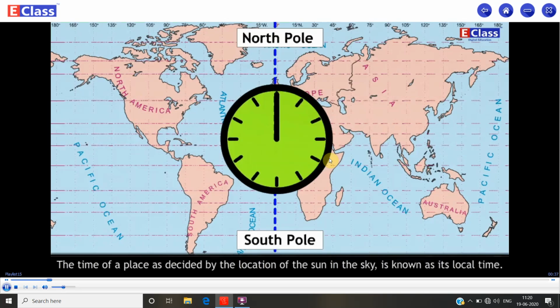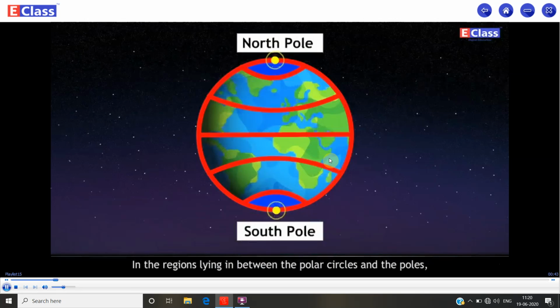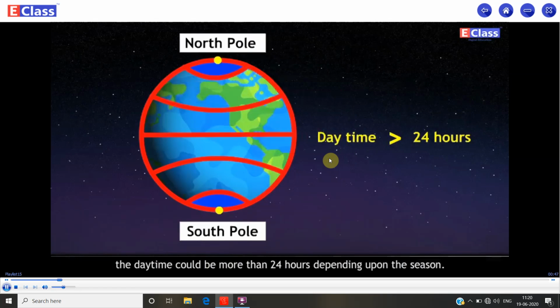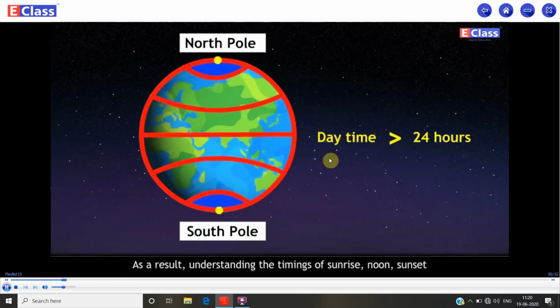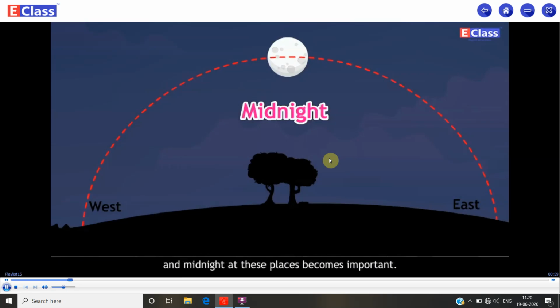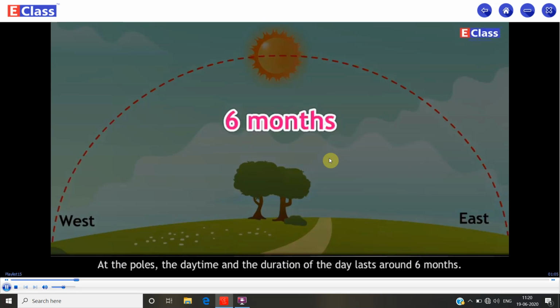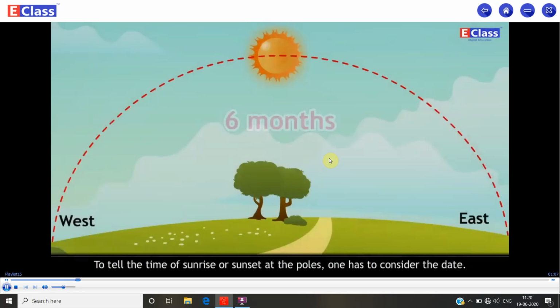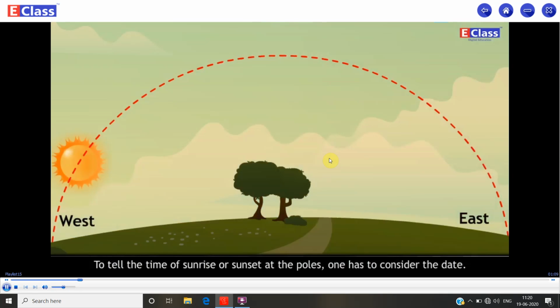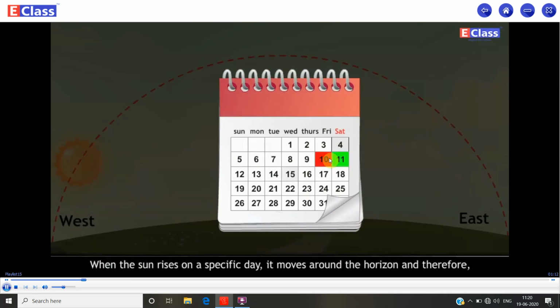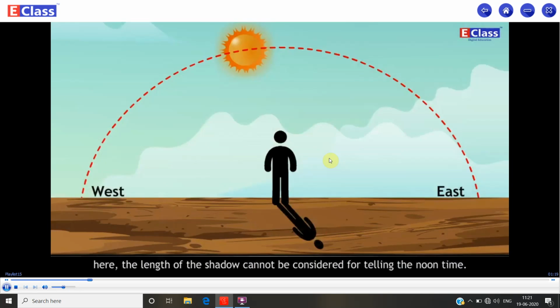In the regions lying in between the polar circles and the poles, a daytime could be more than 24 hours, depending upon the season. As a result, understanding the timings of sunrise, noon, sunset, and midnight at these places becomes important. At the poles, the daytime and the duration of the day lasts around 6 months. To tell the time of sunrise or sunset at the poles, one has to consider the date. When the sun rises on the specific day, it moves around the horizon and therefore, here the length of the shadow cannot be considered for telling the noon time.